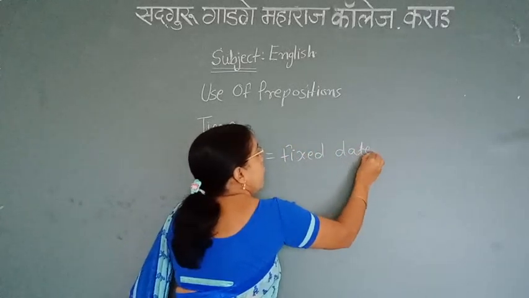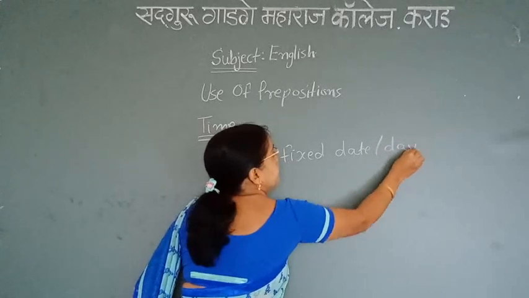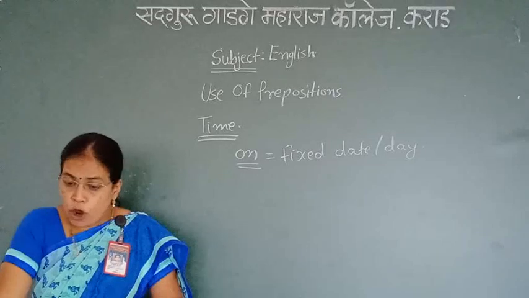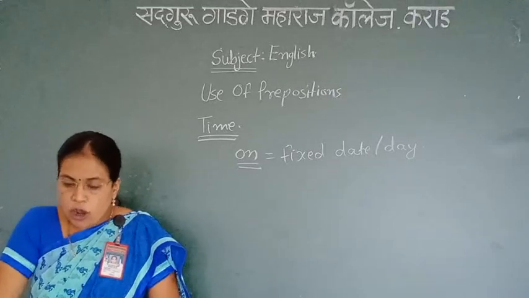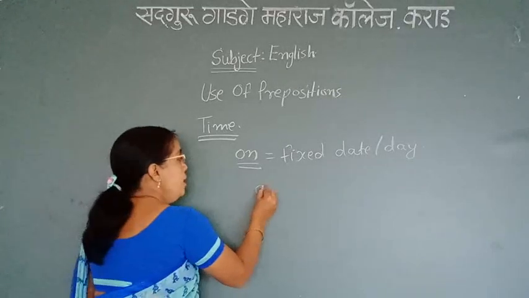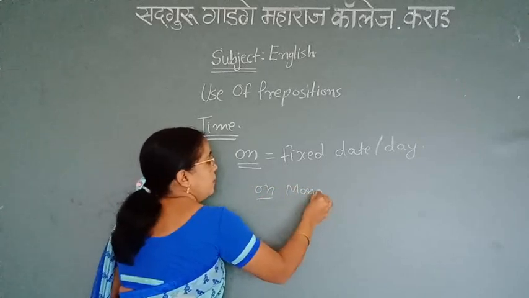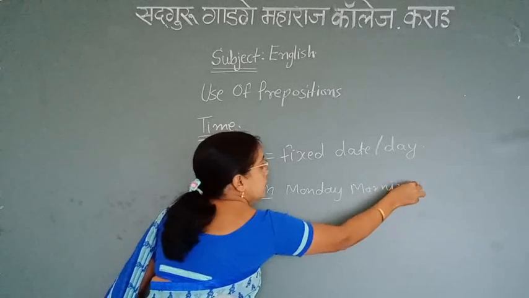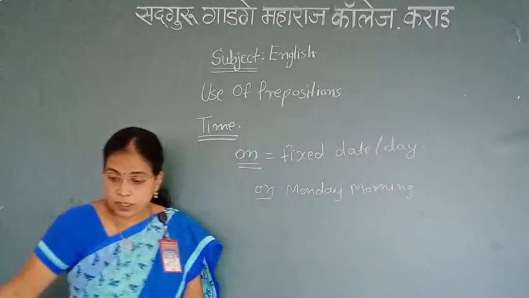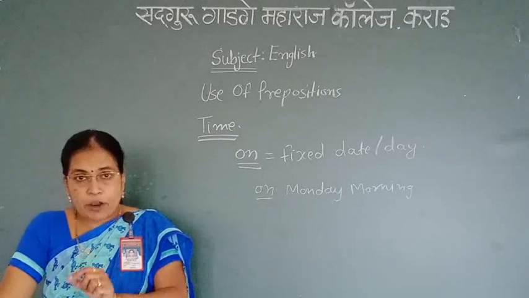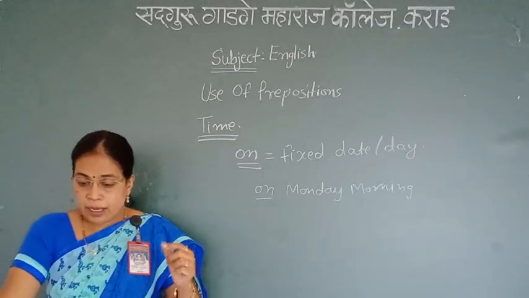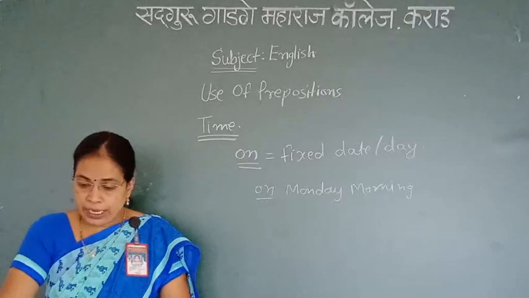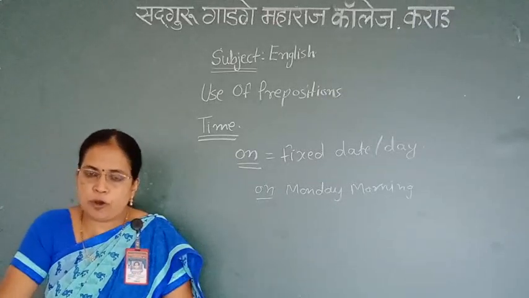For example, he broke a record on Monday morning. Then, I will see her on Friday. I have a meeting on 25th October.